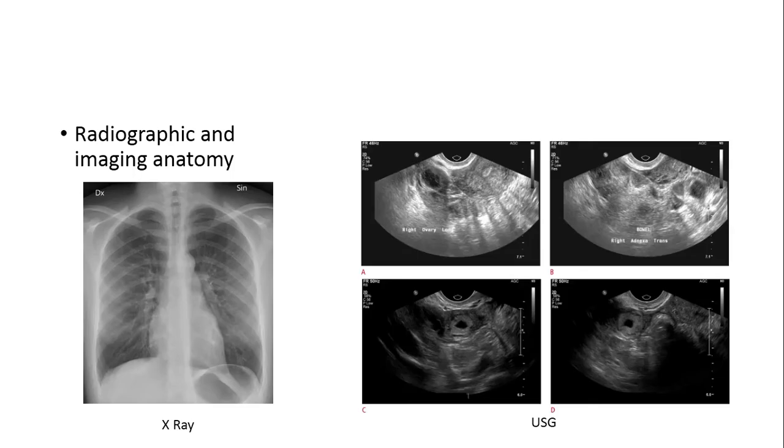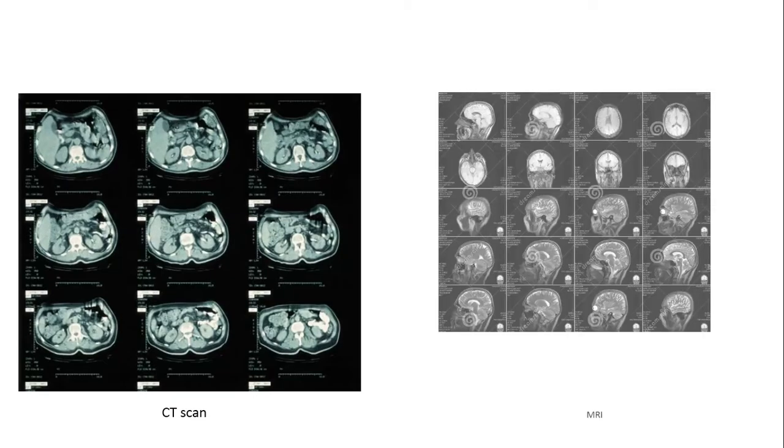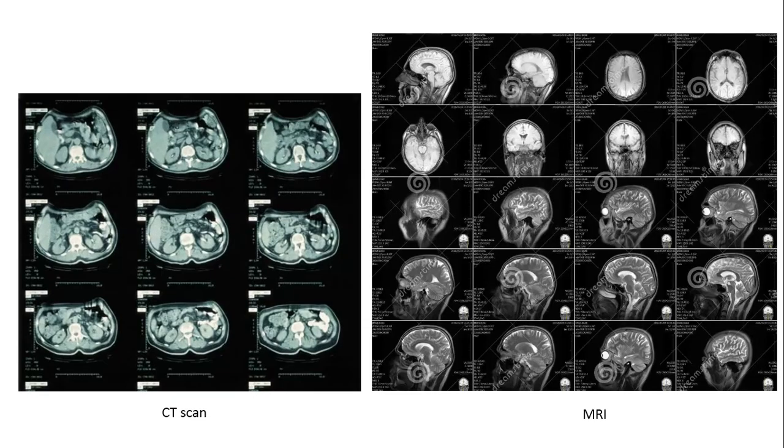Then radiographic and imaging anatomy, when we study anatomy with the help of radiographic techniques like X-ray, USG, CT scan and MRI. So these are the techniques included in radiology. So this is radiographic and imaging anatomy.